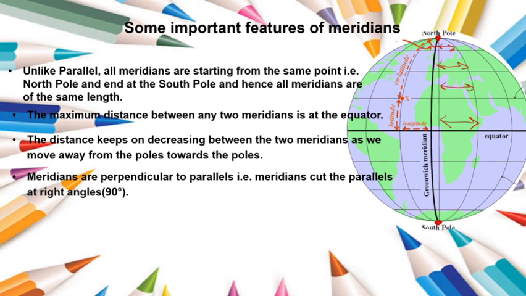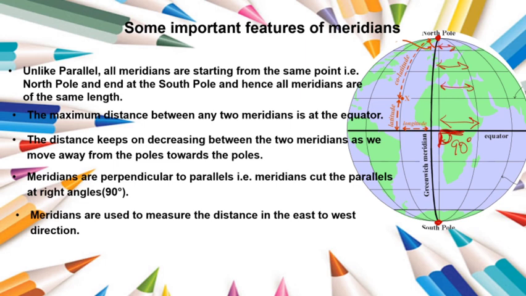Meridians are perpendicular to parallels. That is, meridians cut the parallels at right angles. See in this image, they are cutting at right angles. Meridians are used to measure the distance in the east to west direction. As they are the longitudes, they are used to measure the distance in the east and west direction.